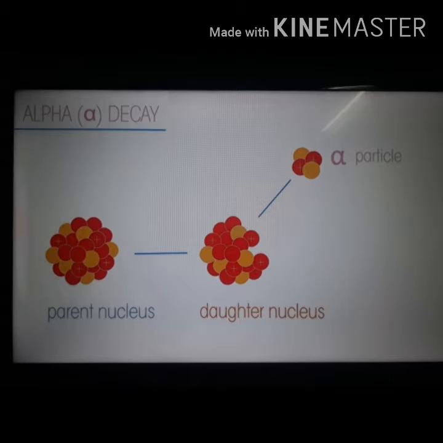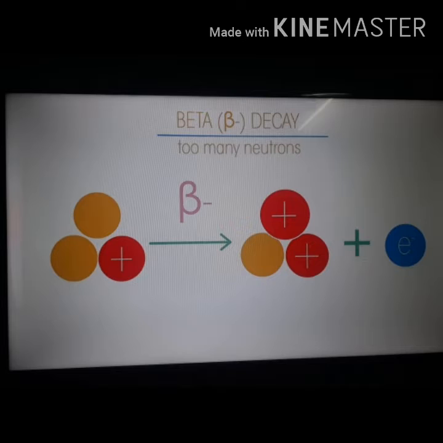In case of excess neutrons, what will happen? Neutrons emit beta particles. See the neutrons in yellow color, they are emitting beta particles and converting into protons. So by that the number of neutrons will decrease and the atom gets stability. The atom gets stability by emitting a beta particle.